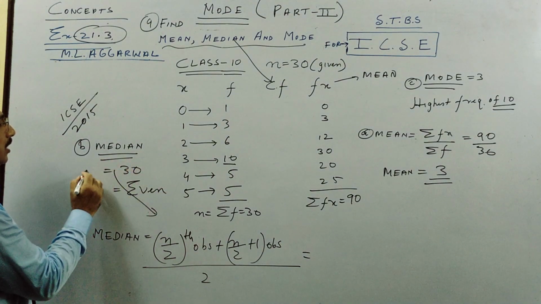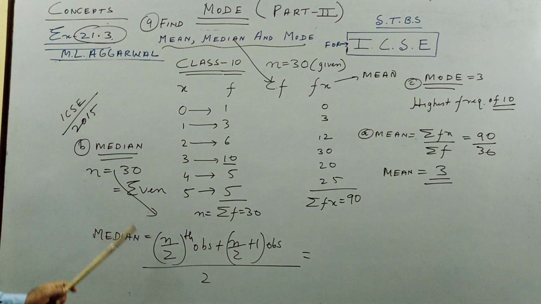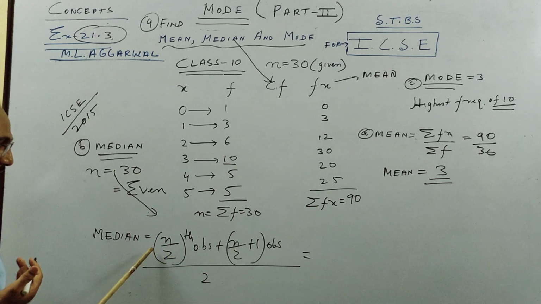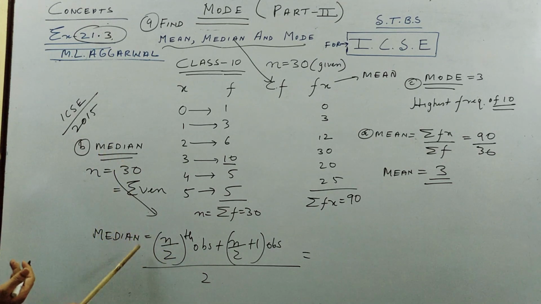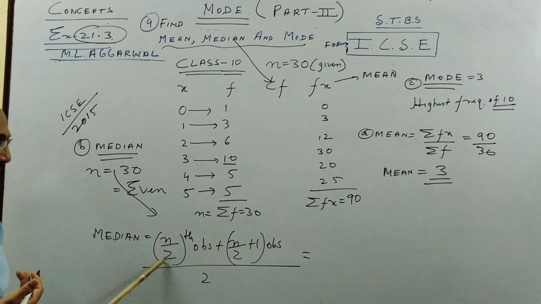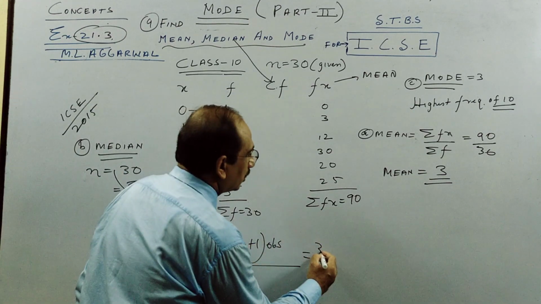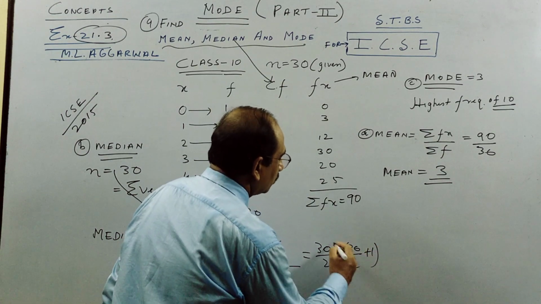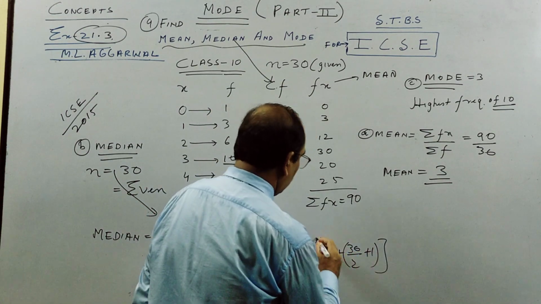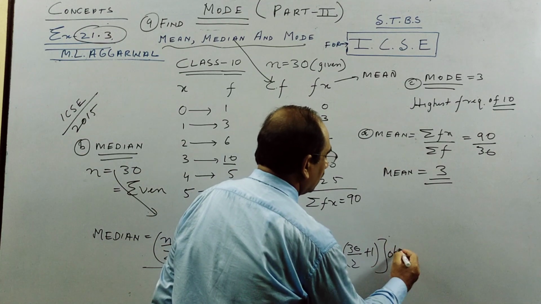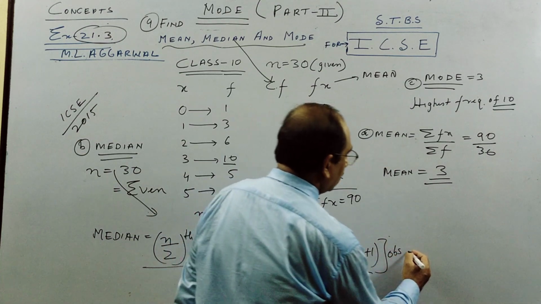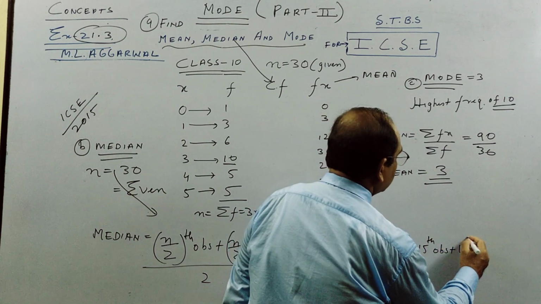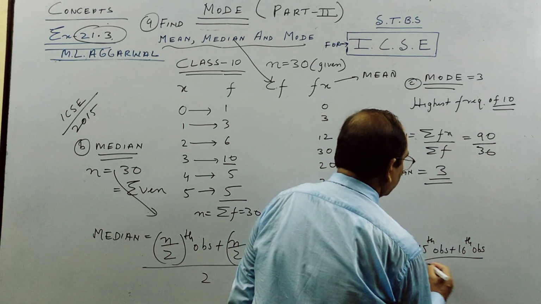For even number, see my previous discussion in median where I have taught you this. So what is n by 2? 30 by 2 is 15, so we have the 15th observation plus the 16th observation by 2.